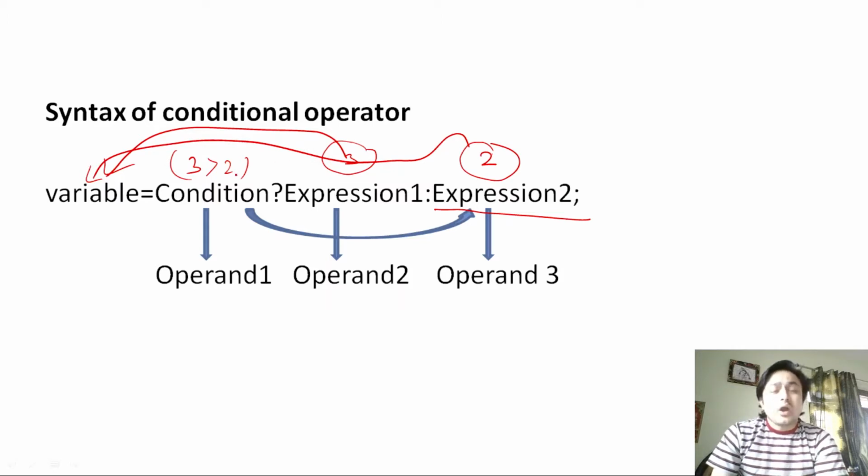Here you can also take variables, like a greater than b and a colon b. So this is a variable. If you want to use a constant, then this is a constant. That's why the operands can be a constant, a variable, or an expression.